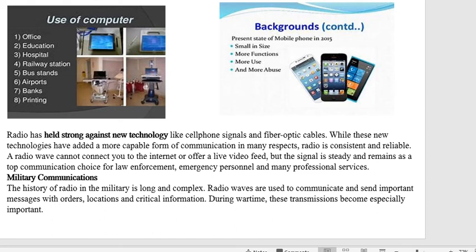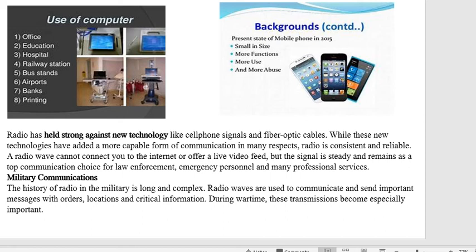Before that there were fewer facilities in those types of technology, but now it has been modified and moderated in an easier way to make our work very fast as well as simple. Small in size, more function, more use, and more abuse, right? More abuse is the negative part of this type of technology. If you know the positive part, then you should be aware of the negative side of this technology, in order to protect yourself, not in a negative manner, but you should have some knowledge. You should not go beyond the limit of your use of these technologies, right?